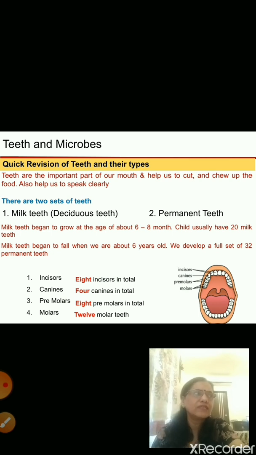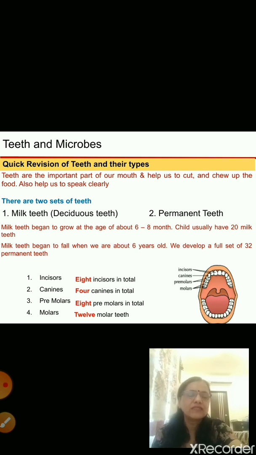Now all the teeth are not the same. They are not the same in size or shape, and they are also not the same in function. So there are four types of teeth: incisors, canines, premolars, and molars. They are distributed in the upper jaw and lower jaw.